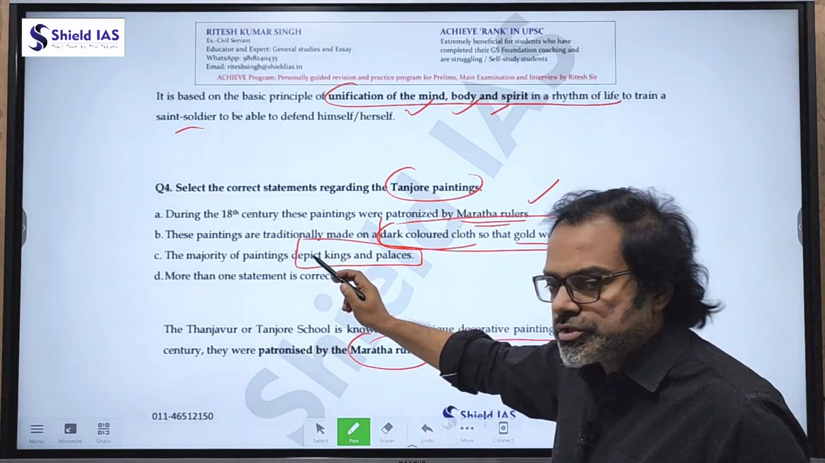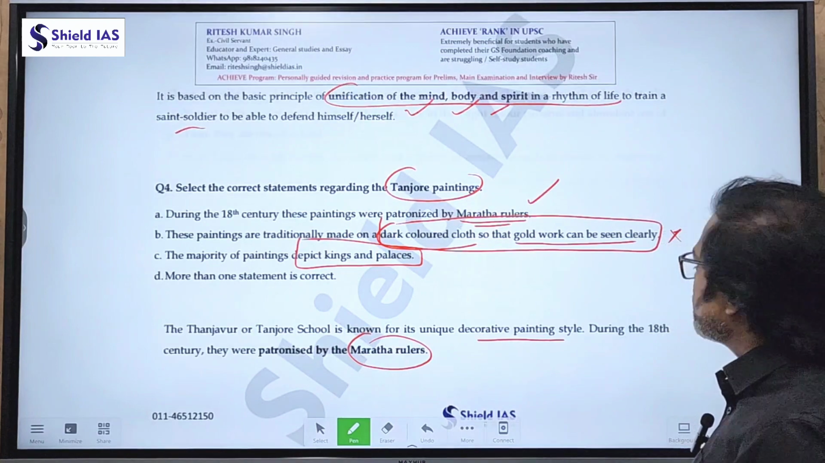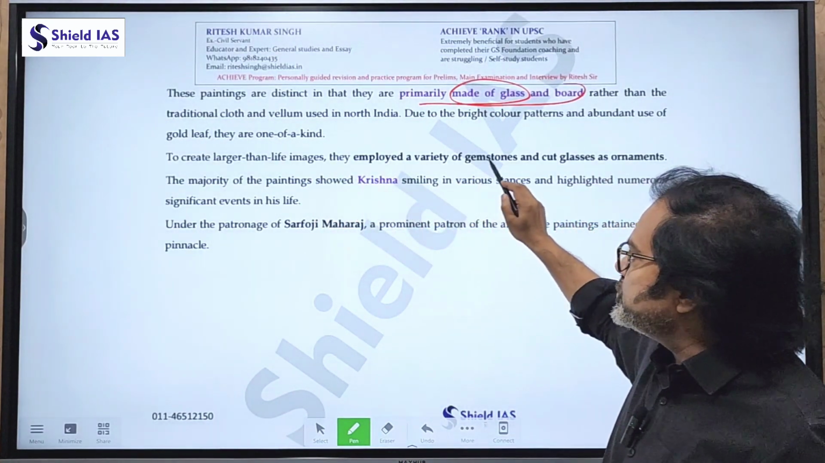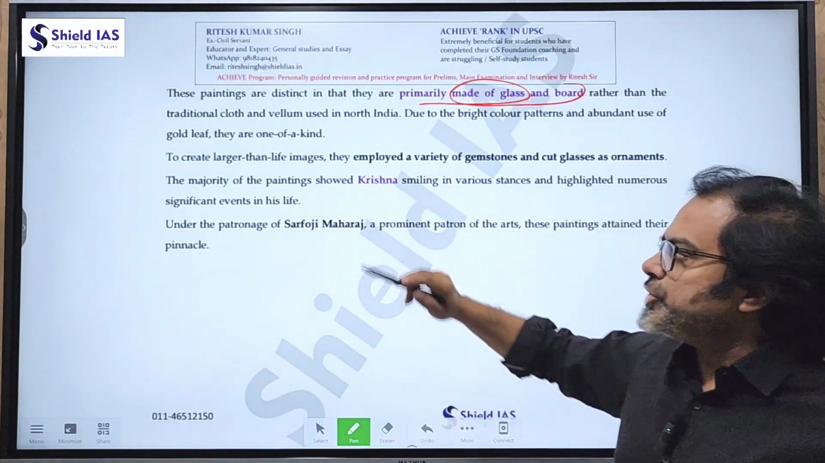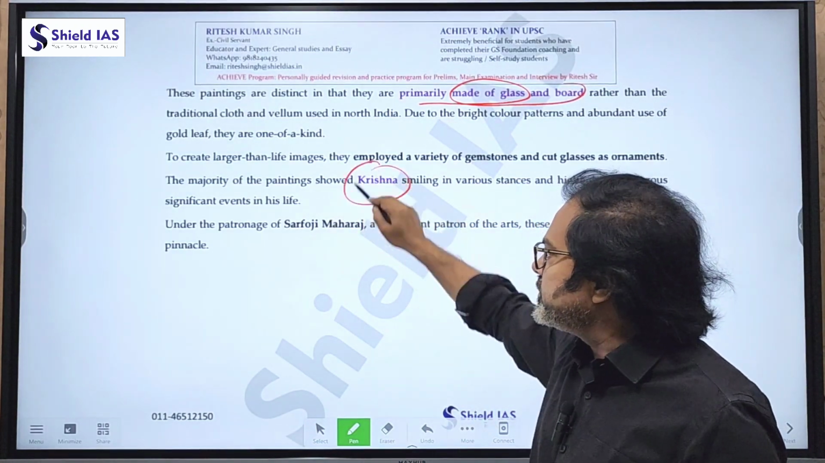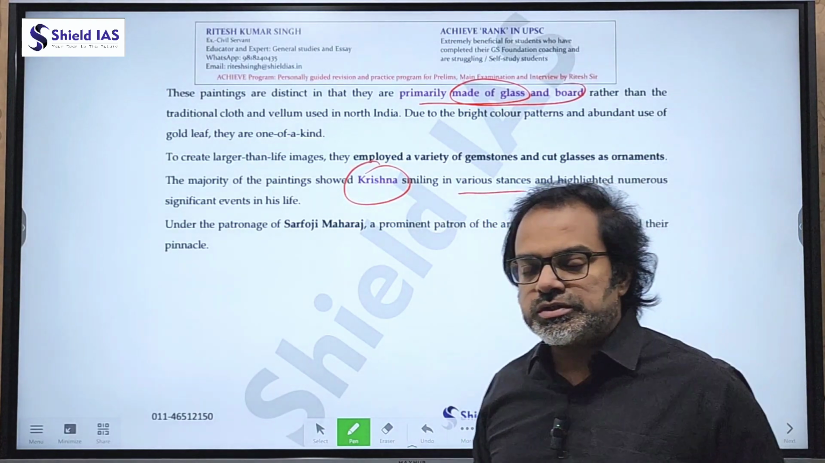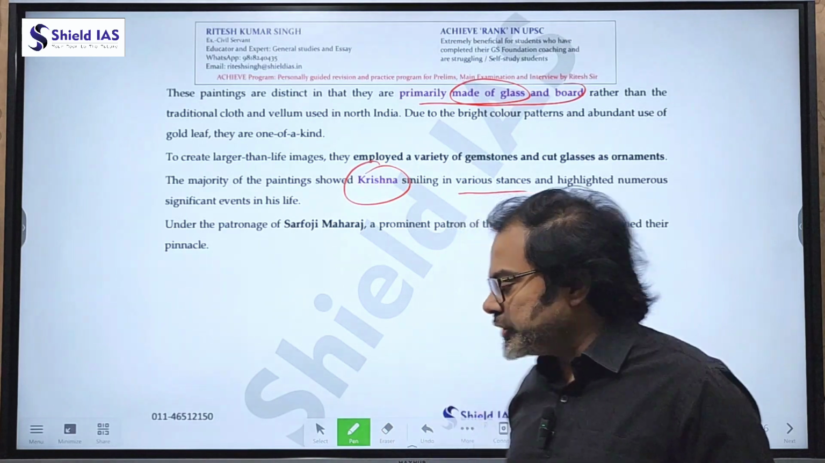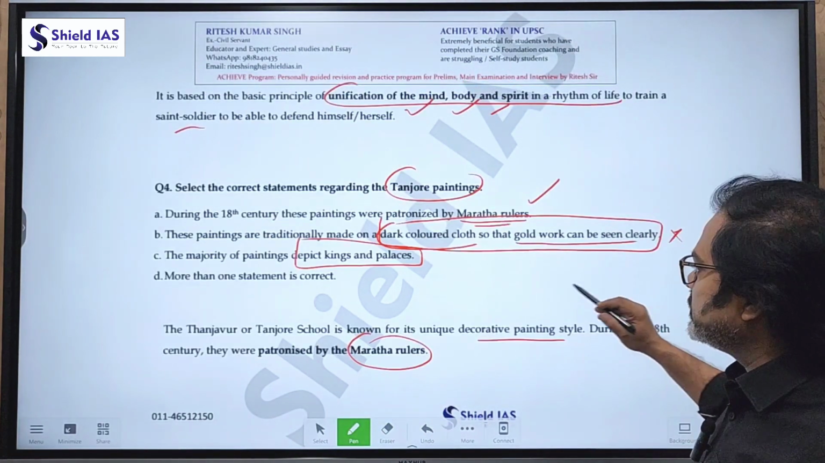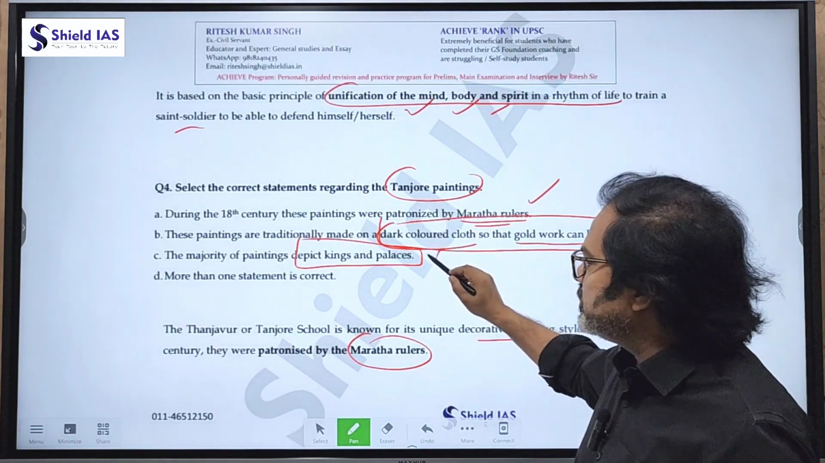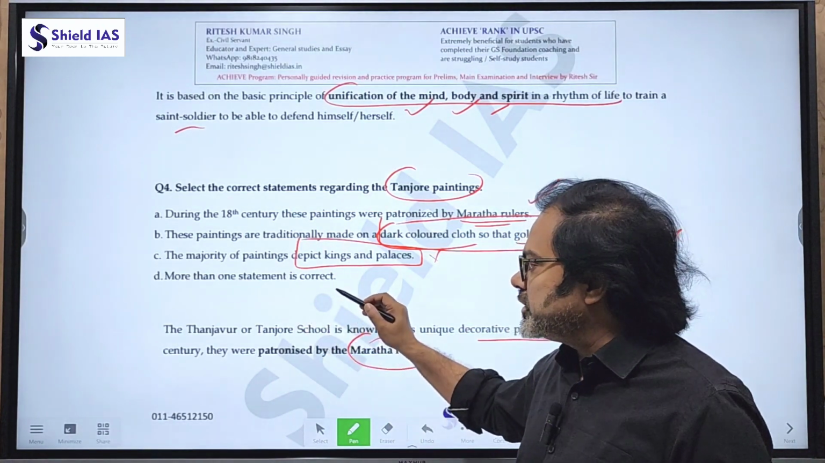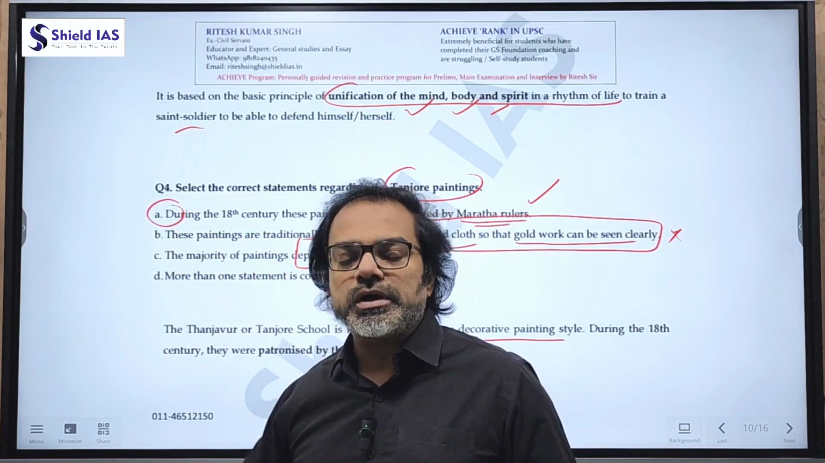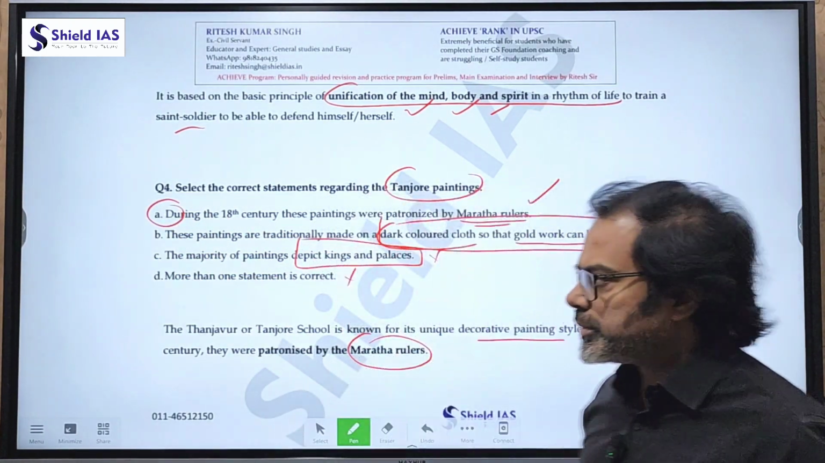The third statement is saying it is depicting kings and palaces. To create larger-than-life images, they employed a variety of gemstones and cut glasses as ornaments. The majority of the paintings showed Krishna smiling in various instances. This is not basically concentrated on kings and palaces, but Krishna. So again, this statement is wrong. More than one statement is correct is again wrong. So only statement A is correct. That is, it was patronized by the Maratha kings in the 18th century.